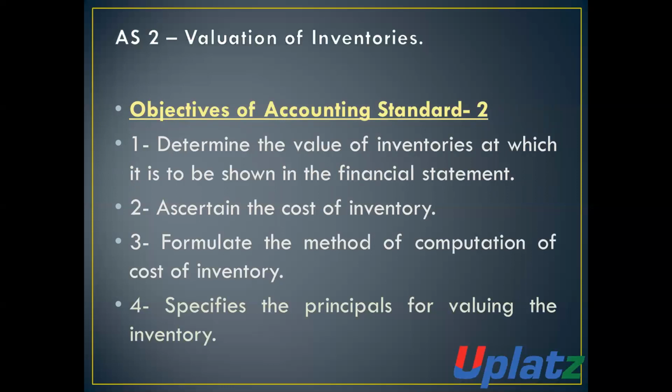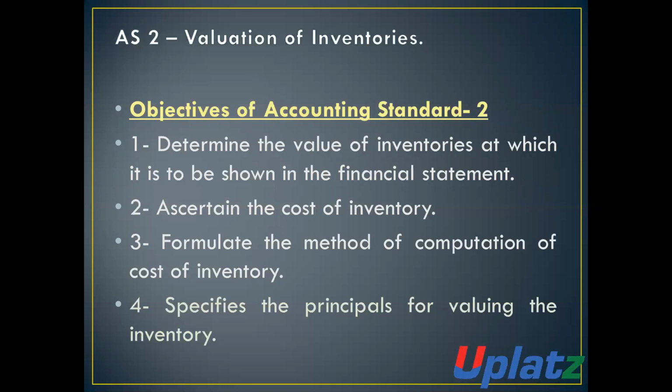The next objective of AS2 is to ascertain the cost of inventories. By AS2, we can determine the cost of inventory, that is, what are the items which are to be considered as cost of the inventories. It formulates the method of computation of cost of inventory.